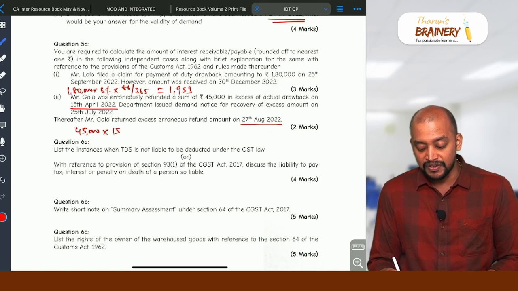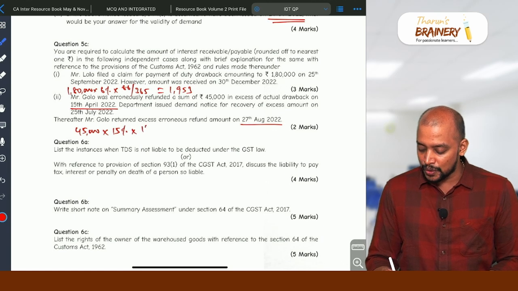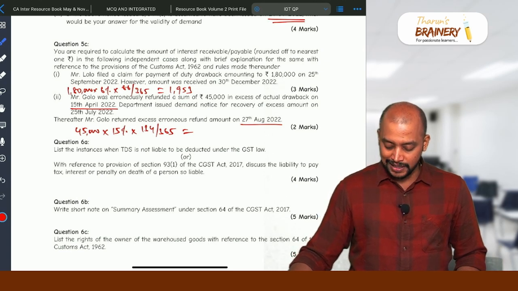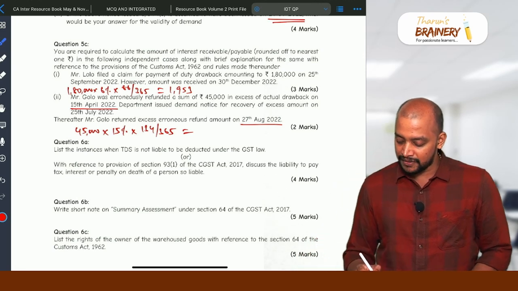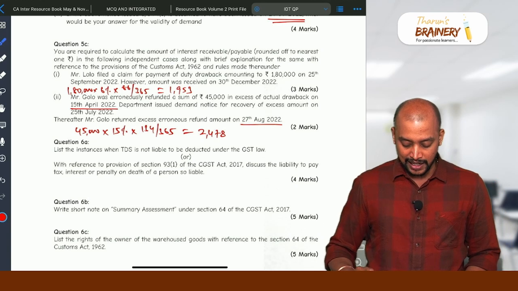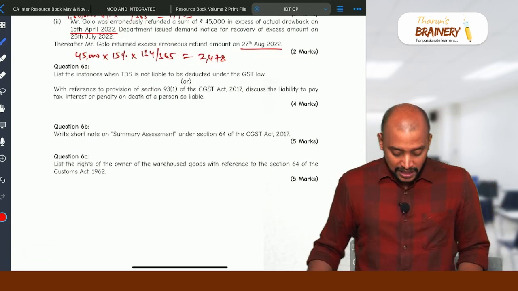And what is the rate of interest? 15%. In customs, 15% is the interest, into 134 divided by 365. So 45,000 into 15% into 134 divided by 365. So 2,478 will be taken. Then next. So this question number 6 also this time was an easy question.